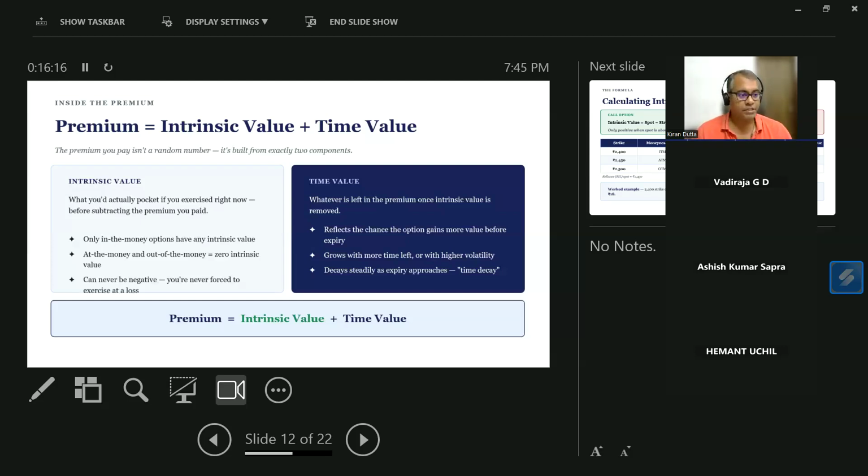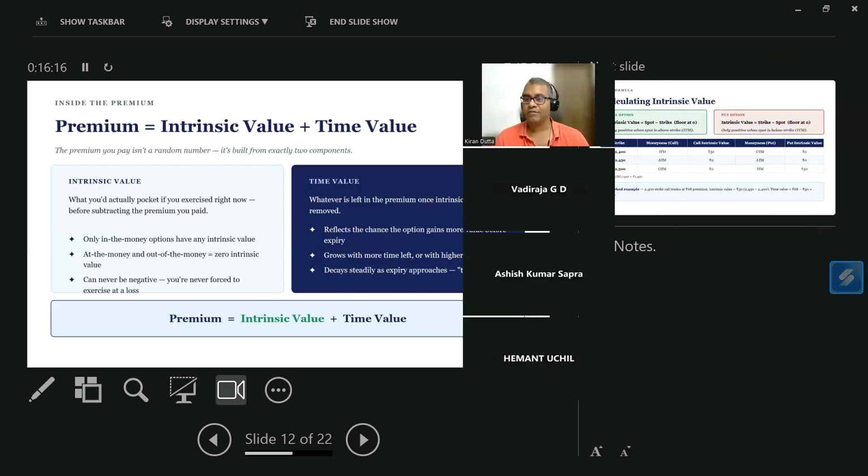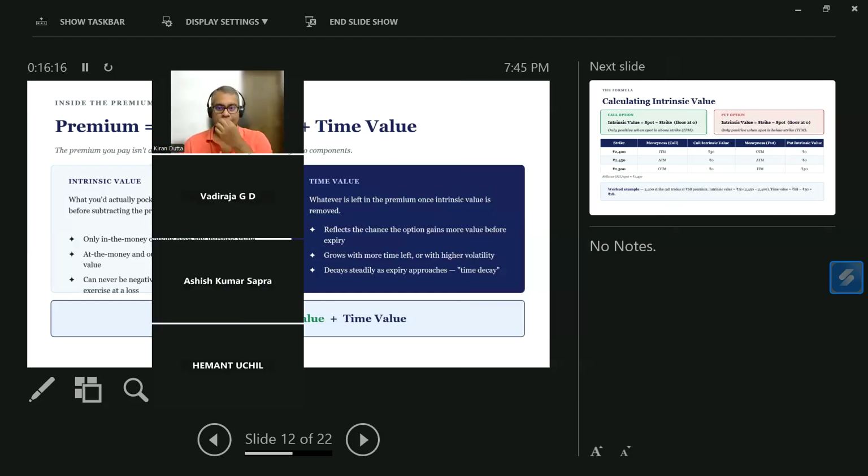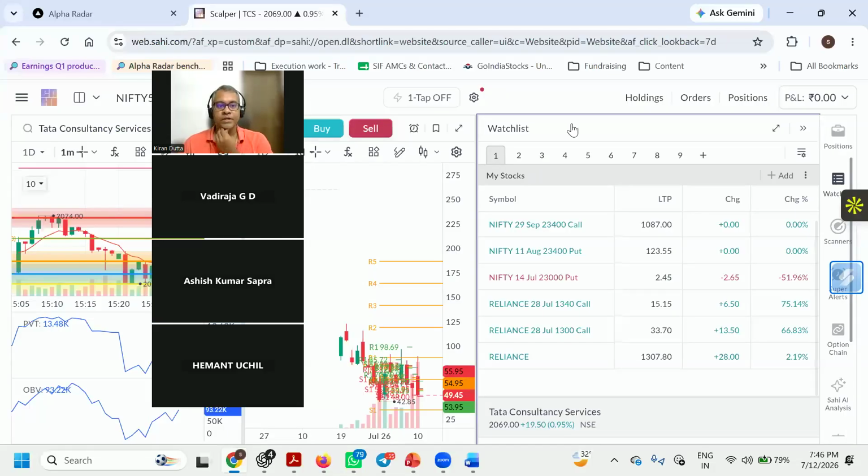Okay, let me quickly switch gears. I wanted to show you what the time value is here. Let's look at the 23,000 put. I have taken the Nifty index here. Today is the 12th. This is similar to our lottery ticket example.